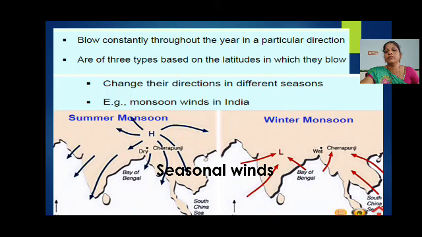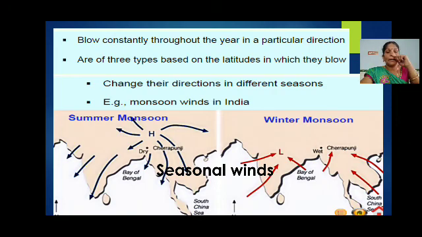See the picture given in the book, page number 25: major pressure belts and wind system. I'll explain it to you, but before that, just see the picture. Polar easterlies, then prevailing westerlies, then the subtropical high pressure, horse latitudes. Those latitudes are called horse latitudes. This we will learn in detail in the 8th grade. Subpolar pressure and polar easterlies.